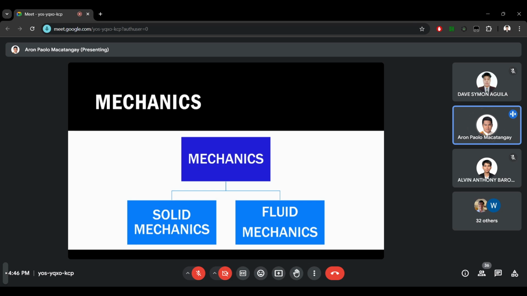So, solid mechanics, that's if you have taken the courses about SRB, statics of rigid bodies, and DRB, dynamics of rigid bodies, and even MDB, mechanics of deformable bodies. All of those are part of solid mechanics. And now, fluid mechanics, we will be applying the same concepts that we learned in those courses, but now changing the object of concern into liquids and gases. Okay. Any question in this definition?